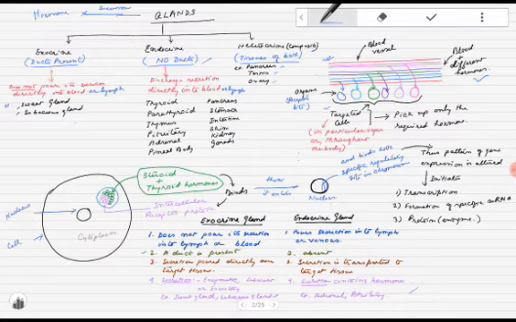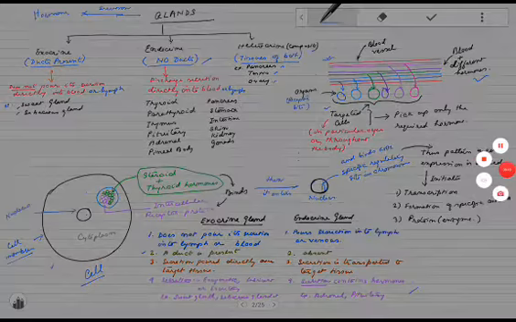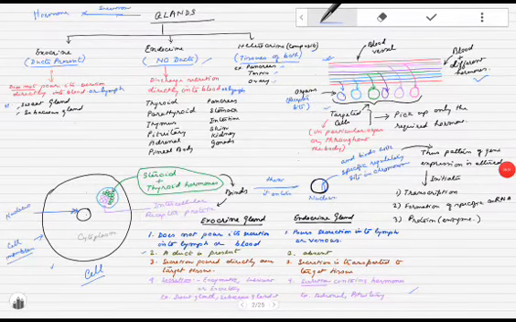Now let us see this picture. In short, I will tell you how our hormone acts on a cell. This full thing is the cell, and this is the cell membrane. Some hormones act on the target tissues over the cell membrane, some inside the cytoplasm, and some inside the nucleus. So this is the nucleus of the cell.